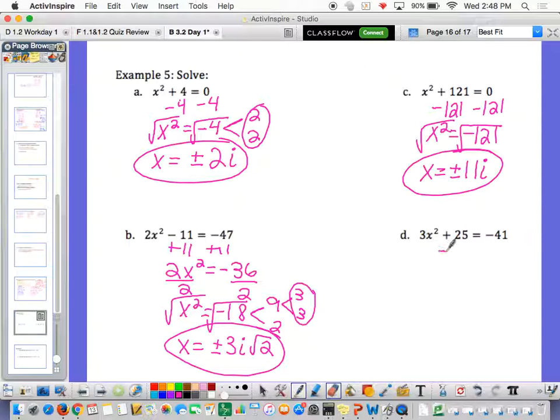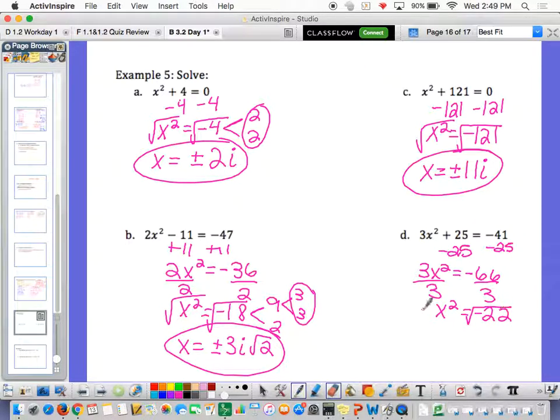Okay, one more here. Let's subtract 25. Subtract 25. So 3x squared is equal to negative 66, is that right? Sure did. All right, we divide by 3, divide by 3. x squared is equal to negative 22.